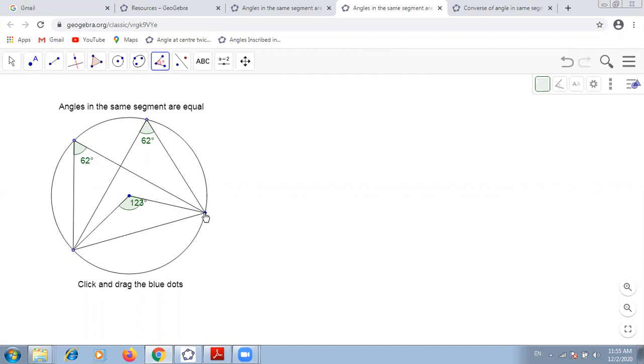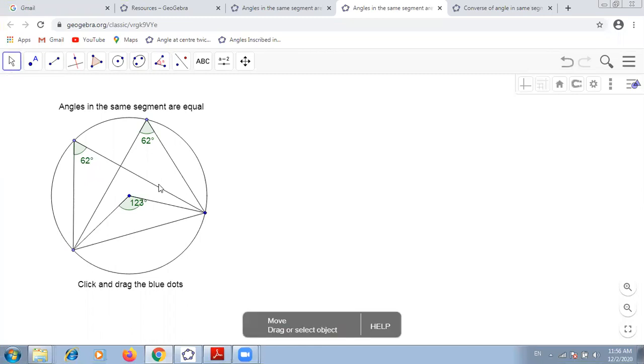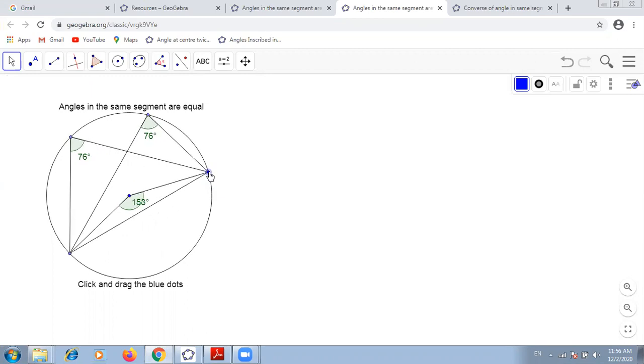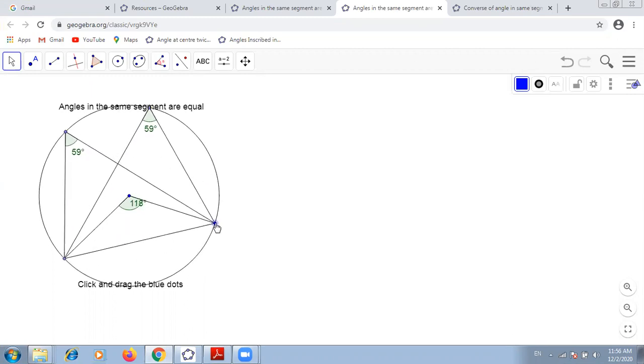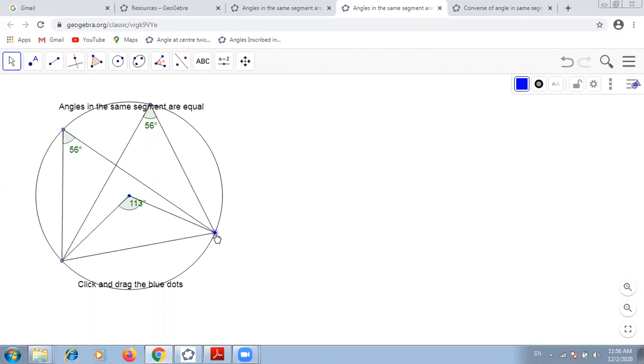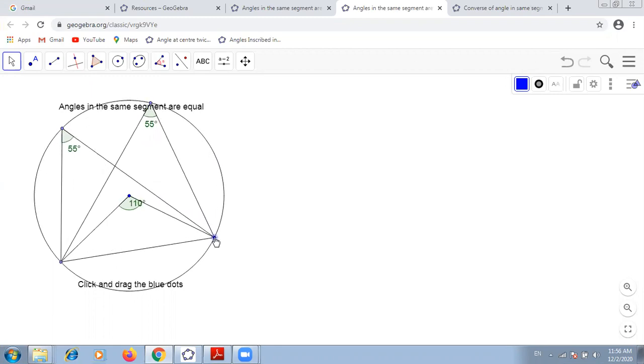Since I have not marked this angle correctly, it's showing 123, but it should be double of this angle. If I drag this point, you can see that this angle should be double of this angle. 59, its double is 118. Same way, this angle should be double of this angle.